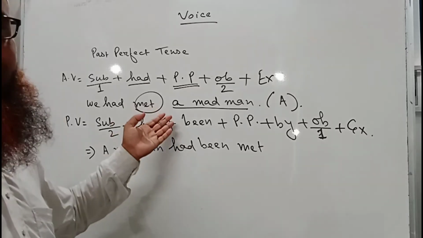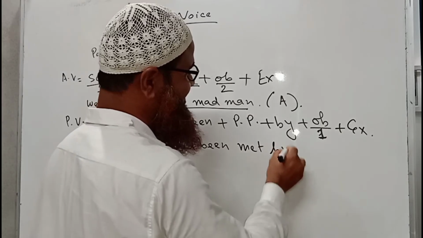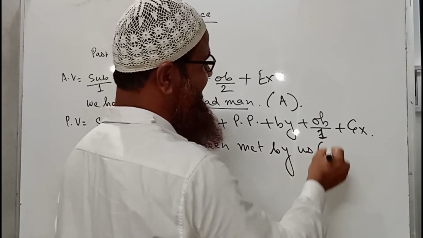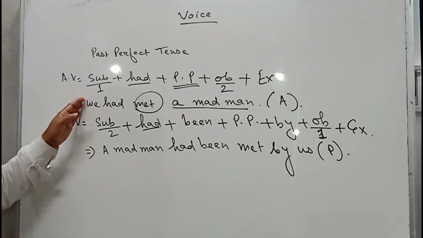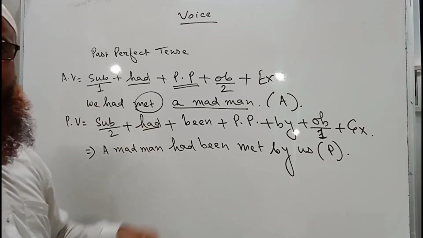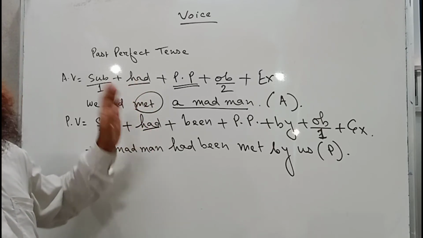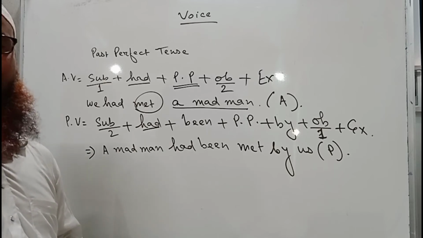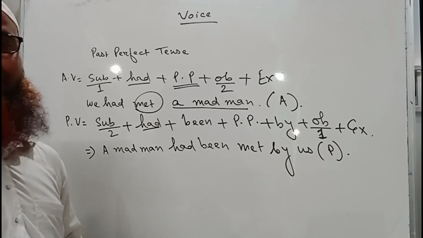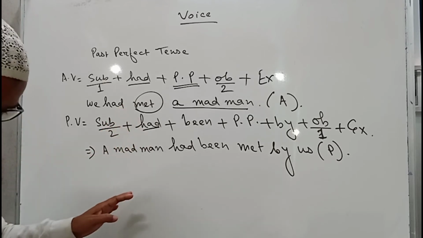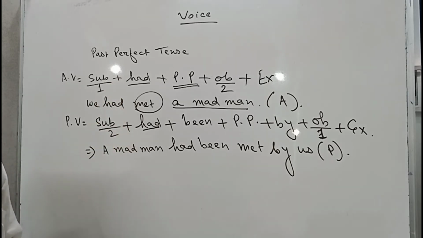Okay, already written. So a madman had been met by us. The object of we is us. So this is a sentence of passive voice. So I hope you have already understood, because we have discussed the present perfect tense also. So there we wrote have or has. Here only difference, only one word difference, that is had. Okay, the remaining part is the same. So that is why I hope that you have already understood the voice sense of past perfect tense.